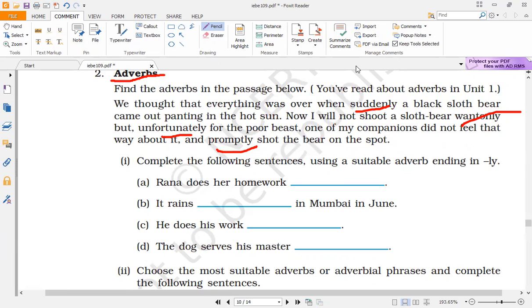Now, what are adverbs? You all have read this in your previous classes too, that an adverb is a word that modifies the meaning of a verb, an adjective, or another adverb. They too modify a pronoun, preposition, conjunction, a phrase, or even a sentence. Right? As for example, she sang sweetly. Sang how? What is the manner of her singing? She sang sweetly. That means the word sweetly is modifying the verb sang here. So sweetly is the adverb here.